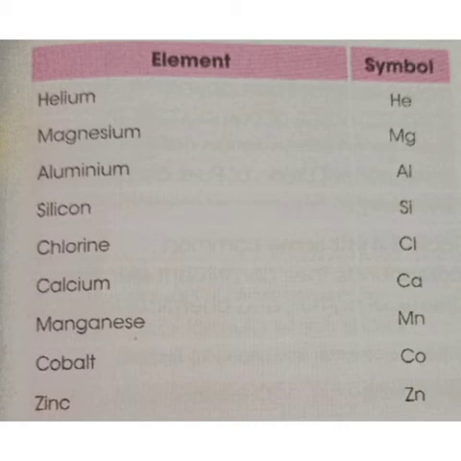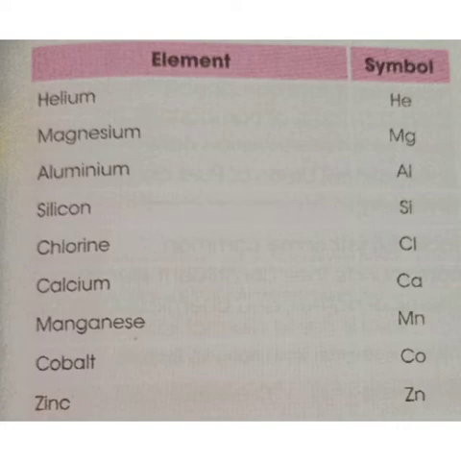These all are using two letters. The first letter will be a capital letter and the second letter will be a small letter. So, two types we have studied: single letter and two letters.